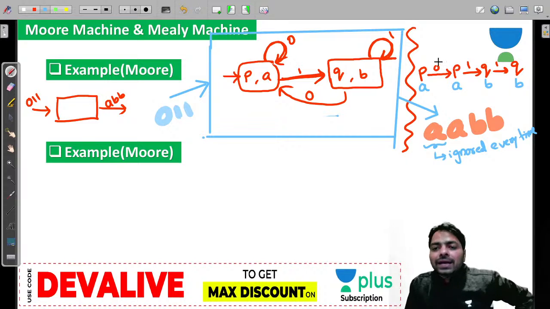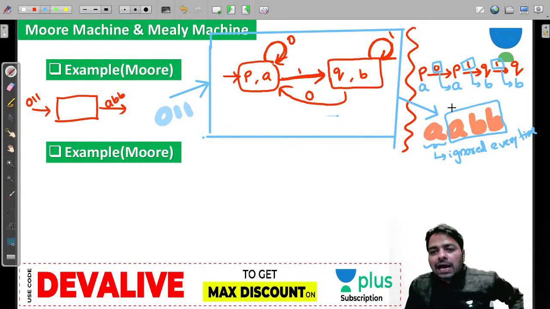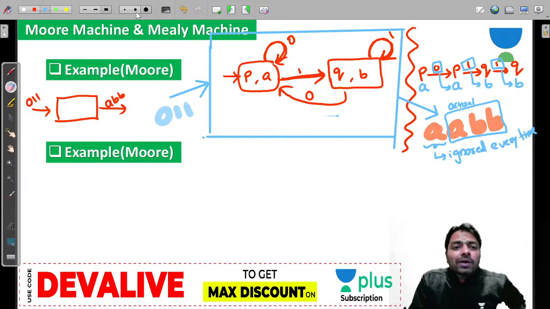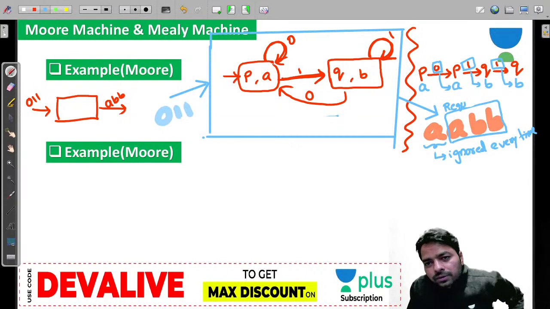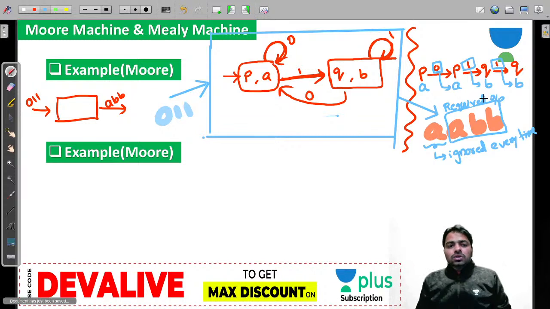Everybody, so when you read a 0, A will be produced. When you read a 1, B will be produced. When you read a 1, B will be produced. So actually A double B is the actual output we need to consider. So the required output, it's not the actual, it's a required output. Actual was double A double B we got, but we just want to accept after the first output guys. Is that clear?